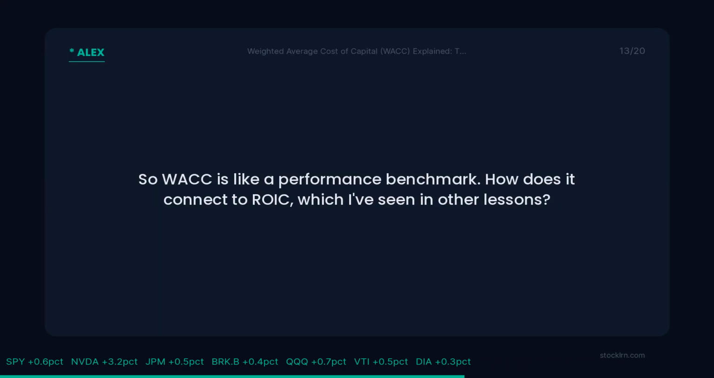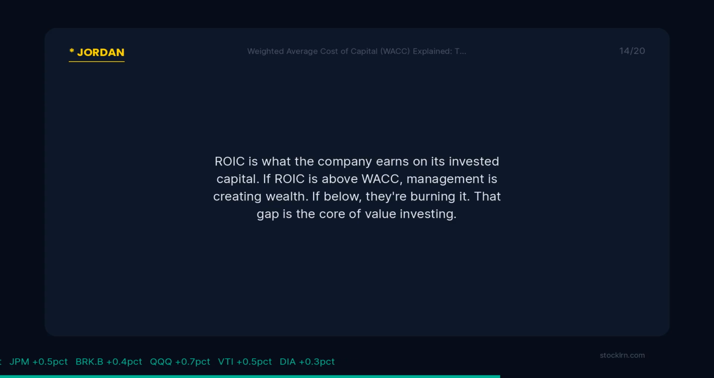How does it connect to ROIC, which I've seen in other lessons? ROIC is what the company earns on its invested capital. If ROIC is above WACC, management is creating wealth. If below, they're burning it. That gap is the core of value investing.